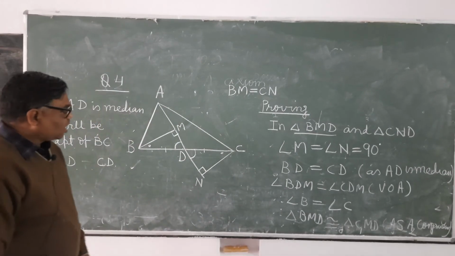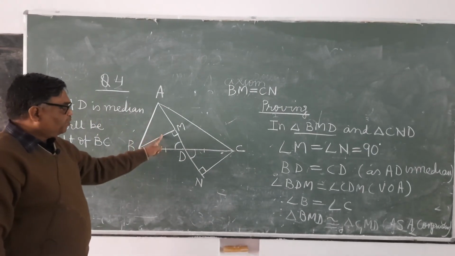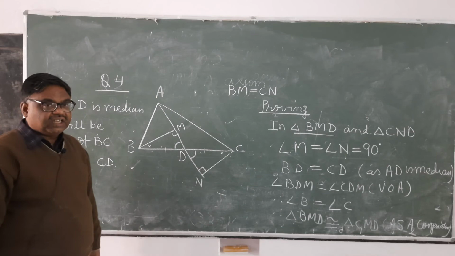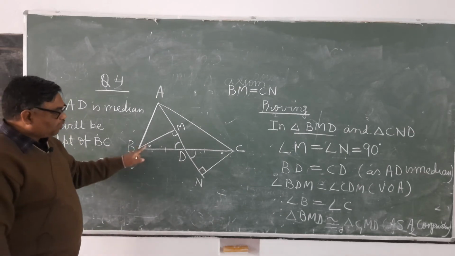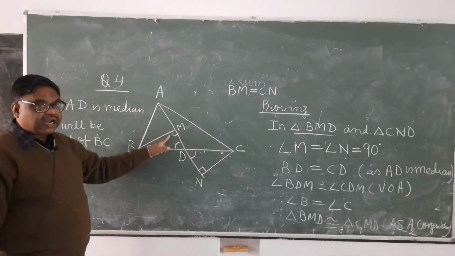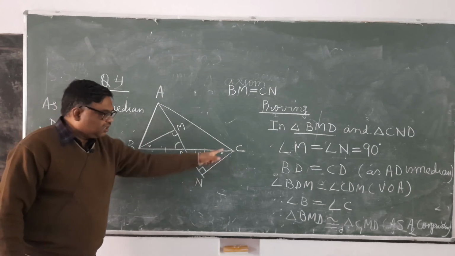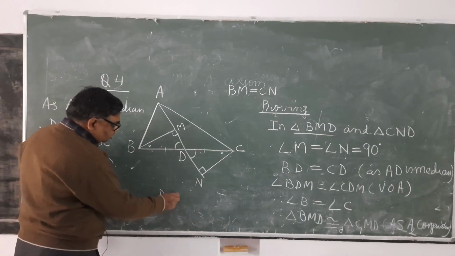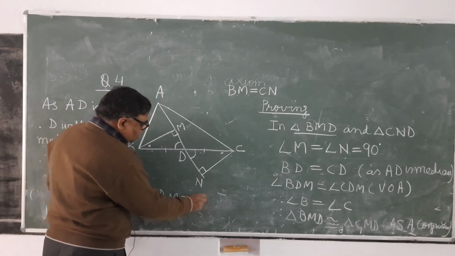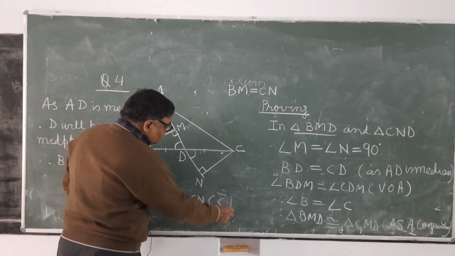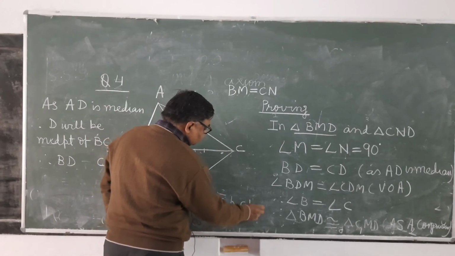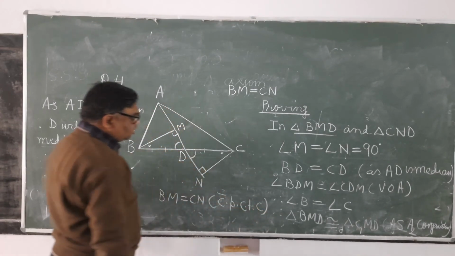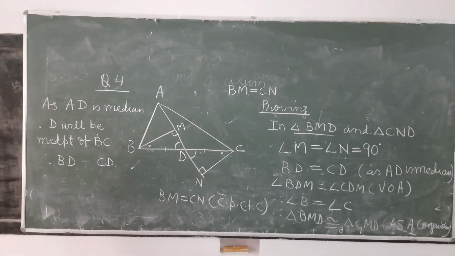And since it is congruent, therefore, BM will be equal to CN. BM is touching to which one? Dot and right angle. Here dot and right angle, CN. So, BM equals to CN. And what is the reason? CPCTC. So, this way you will do.